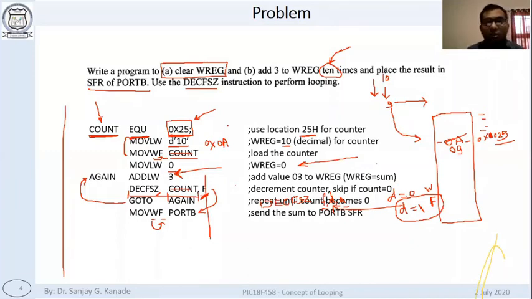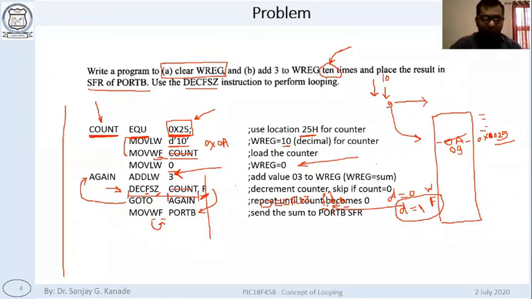Okay. We were talking about this count, right? Basically, the instructions that we have at our end are this DCFSZ, right? Here this F means what? File register. Means we have to provide the address of the file register, basically address is required.